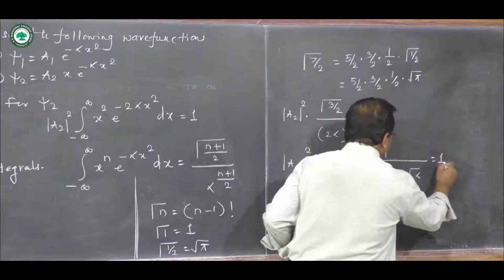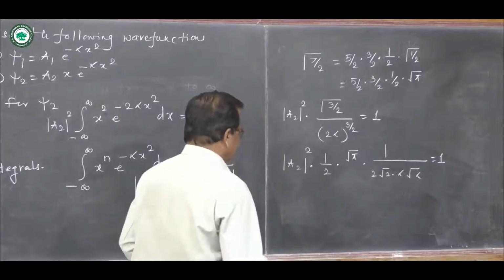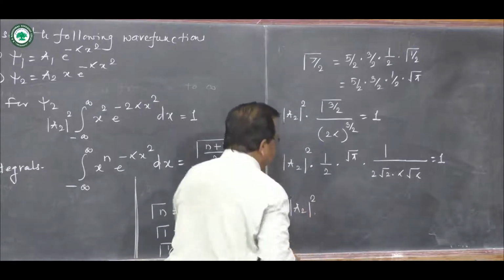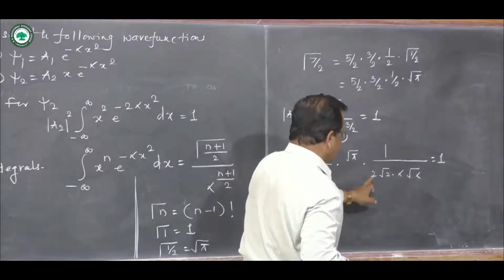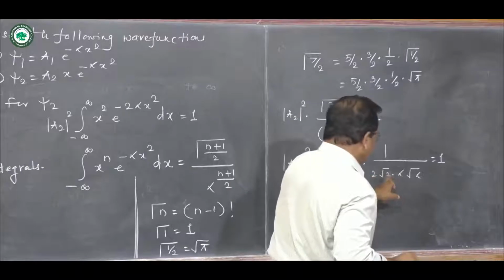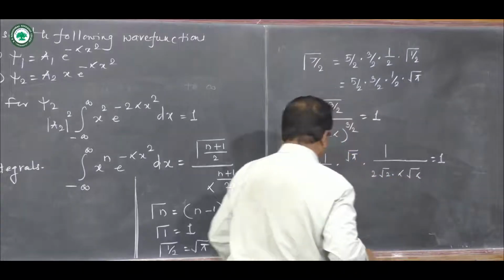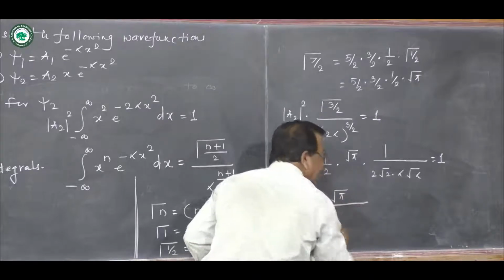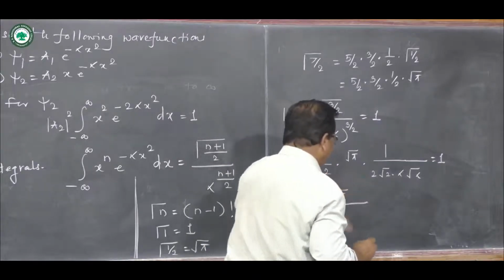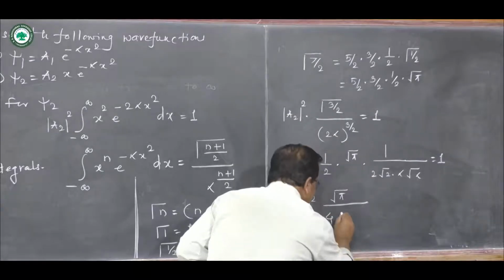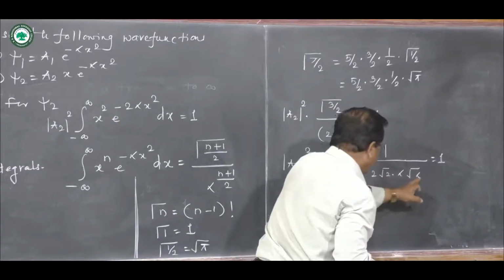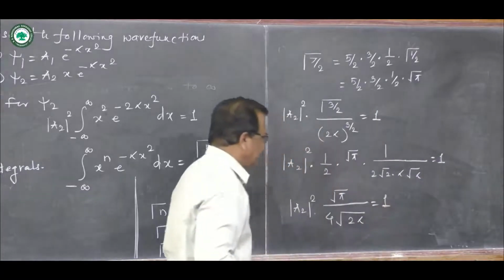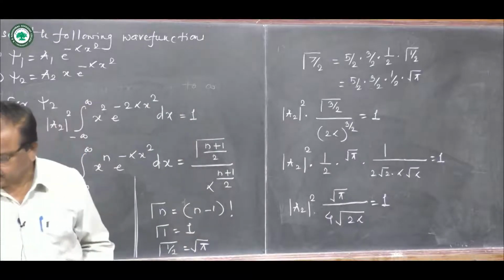The right hand side is 1. So mod a2 square into 2 into 2, 4, and then square root of 2 alpha, with square root of pi in the numerator. This is equal to 1. So we want to simplify that.